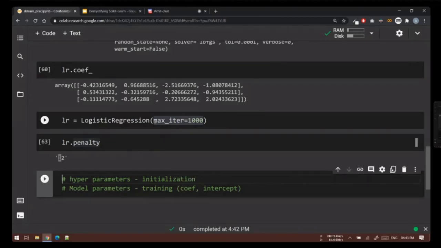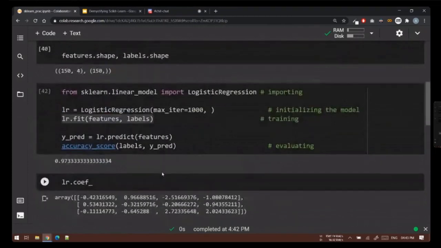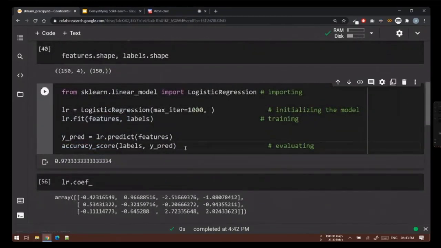These are two types of parameters, and you can access hyperparameters immediately after initializing your model. You can only access model parameters after training your model. And these values are learned during the training process. That means dot fit.